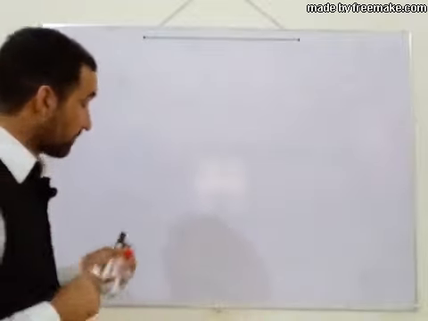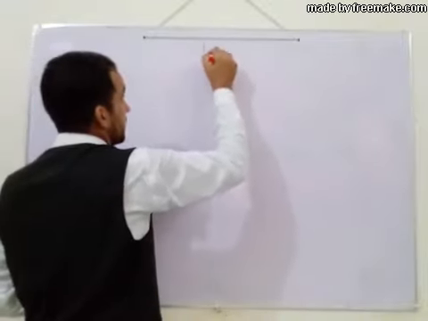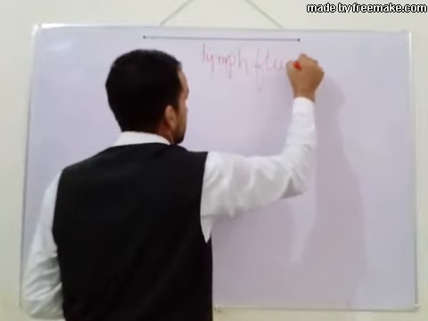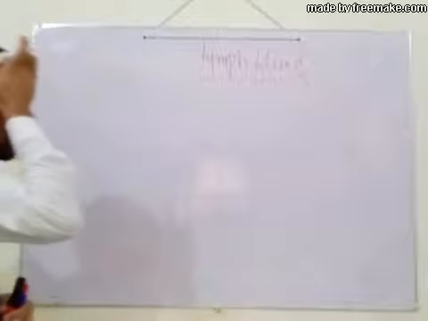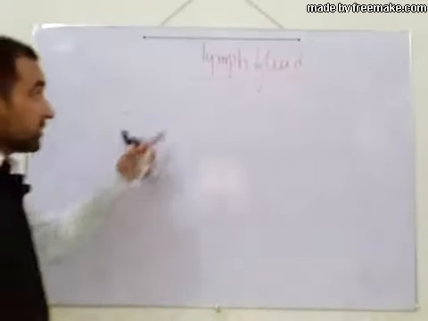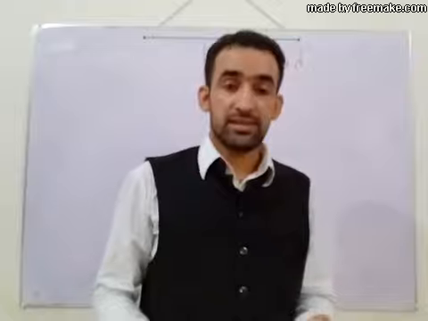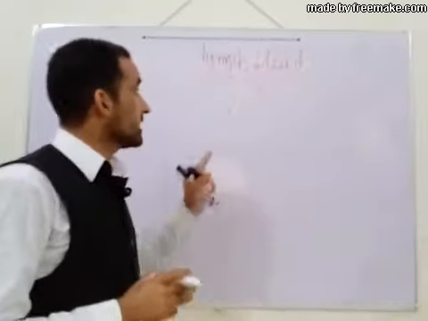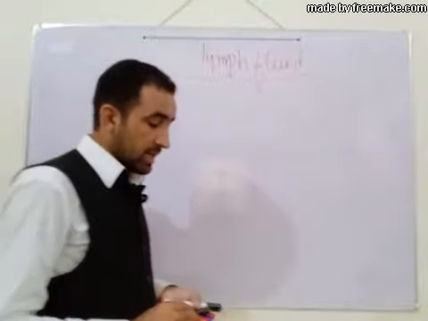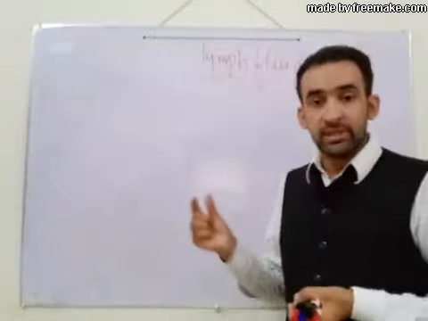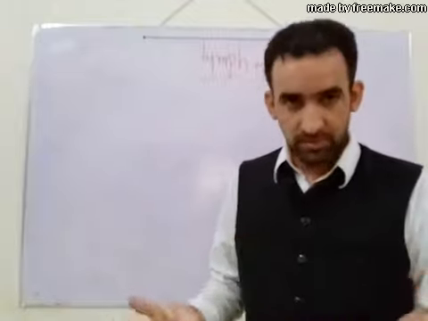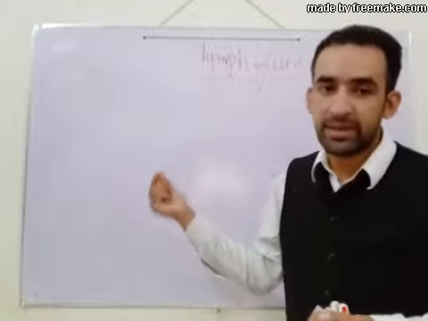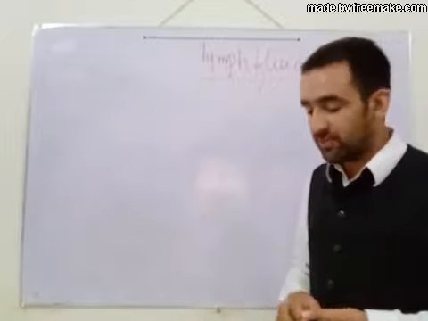Let's talk about lymph fluid. What is lymph fluid? Lymph fluid is a clear and colorless fluid which is present in the lymphatic system, or we can easily define it: the fluid which enters from extra tissue space or interstitial space into lymph capillaries or the lymphatic system is called lymph fluid.